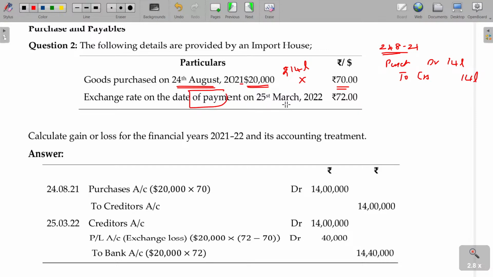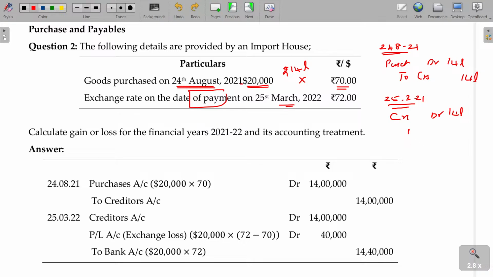The date of payment being 25th March 21. While making the payment, creditors account debit 14 lakhs, to bank. But I have to pay at the rate of 72 rupees, as the rate has increased. So $20,000 into 72 per dollar means I have to pay 14.4 lakhs. As per my books of accounts, the amount payable to the creditors is only 14 lakhs. That additional 0.4 lakhs I paid due to the exchange is debited to the P&L account. That's all.